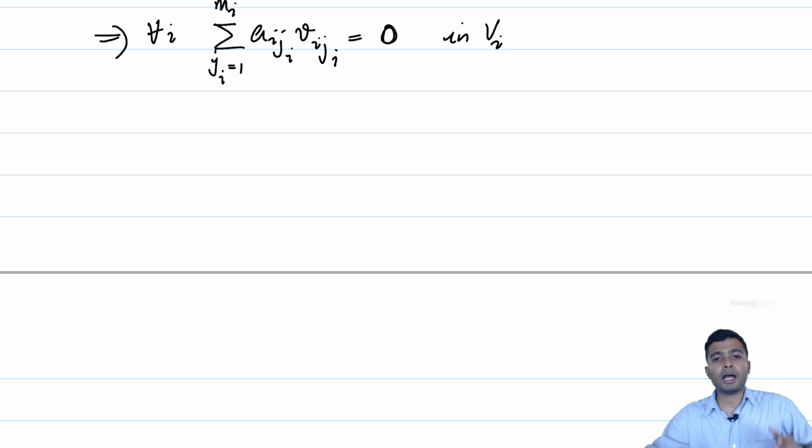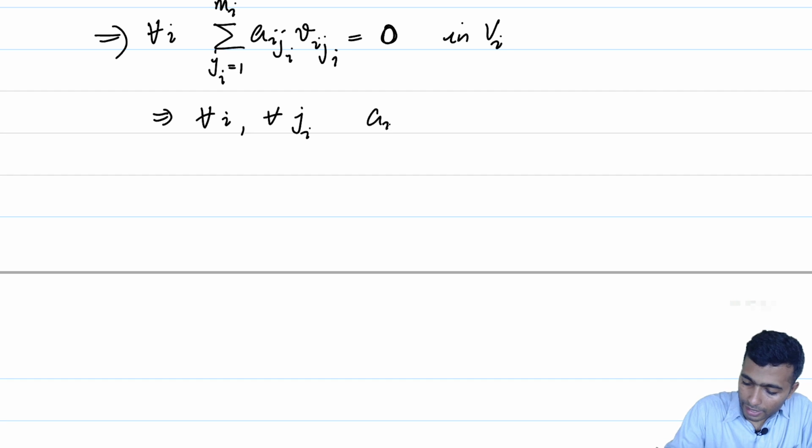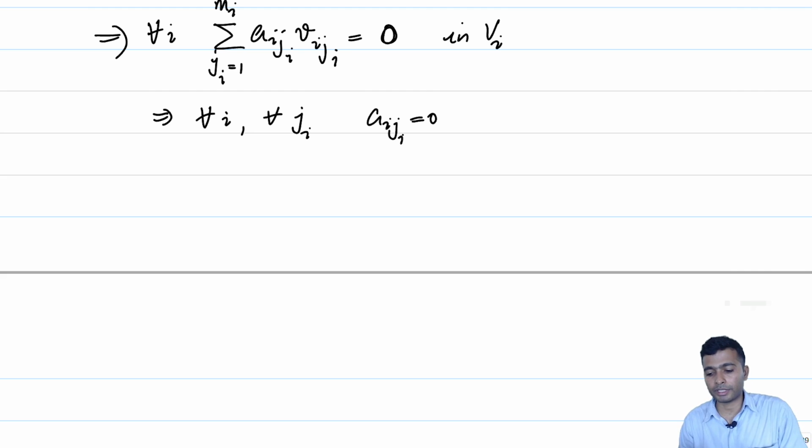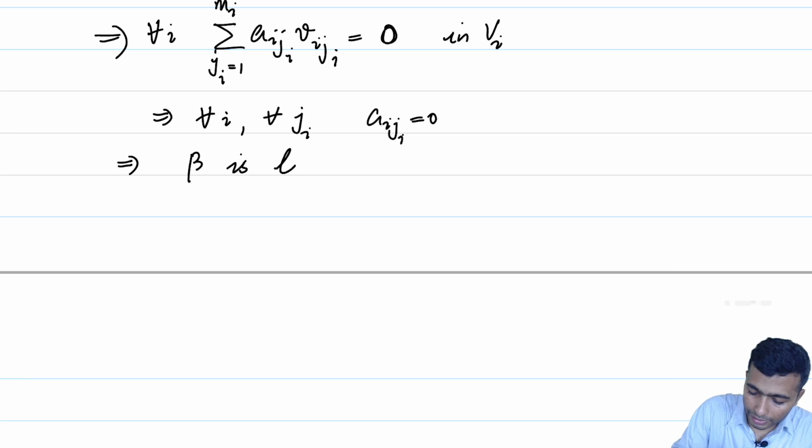And we know that beta i is a linearly independent set, which implies that for all i and all j_i, a_ij_i is equal to 0 by the linear independence of beta i, and this implies that beta is linearly independent.